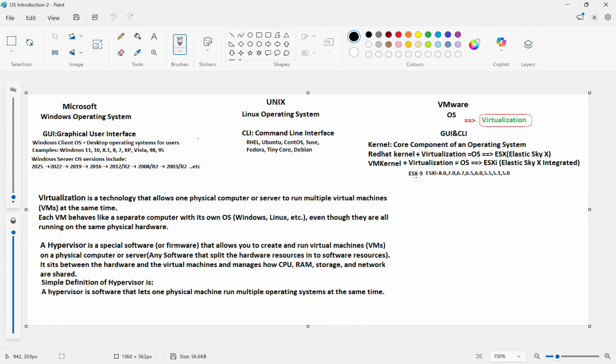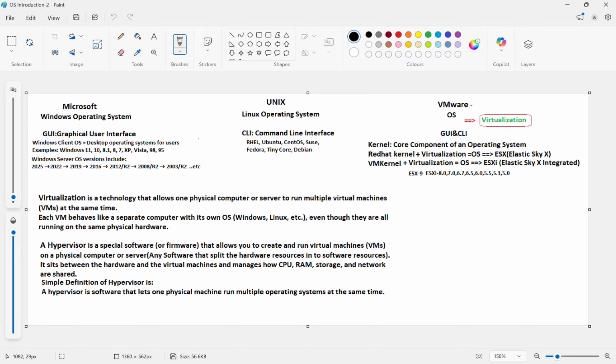We'll see now the ESXi OS versions. As of now, the latest one is ESX 9, then ESXi 8.0, 7.0, 6.7, 6.5, 6.0. As I explained at the beginning of the class regarding vSphere versions, I mentioned both ESX and ESXi. Up to 4.x ESX was there. From vSphere 5.x onwards, they removed ESX. They kept only the VMware product OS, ESXi OS.